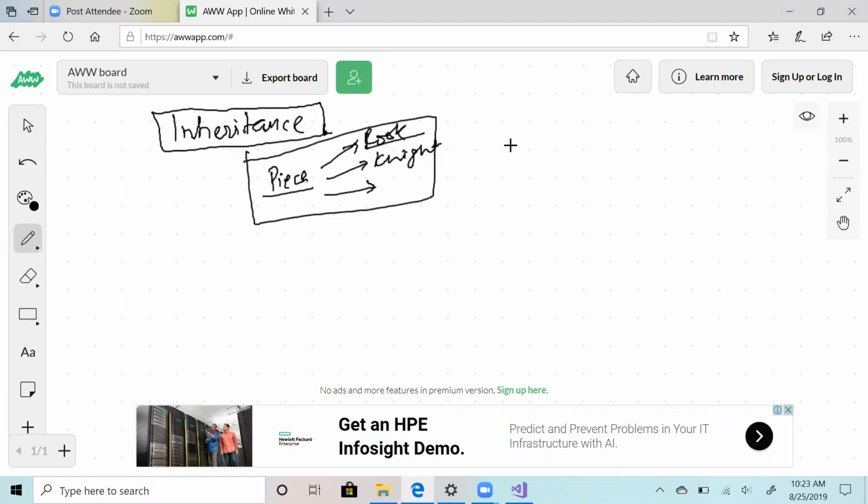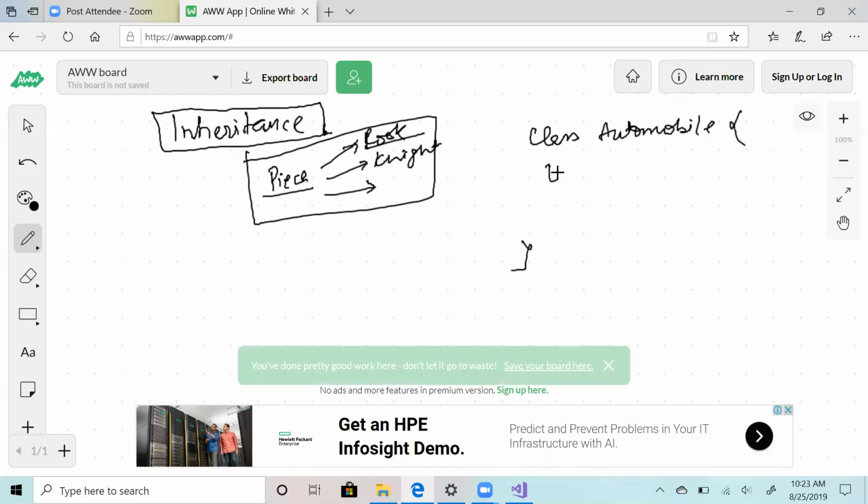Let's say we have a class automobile. So what's common in all automobiles? All of them have an engine. Now what can automobile be?